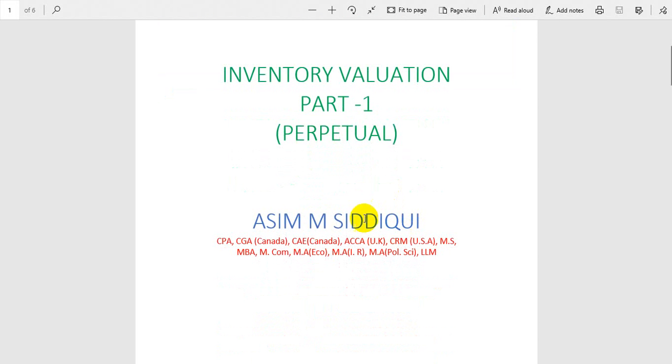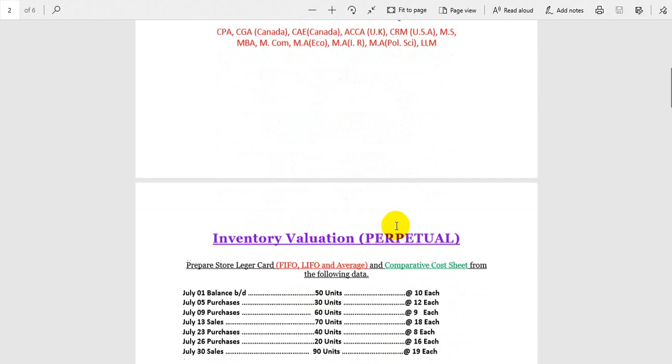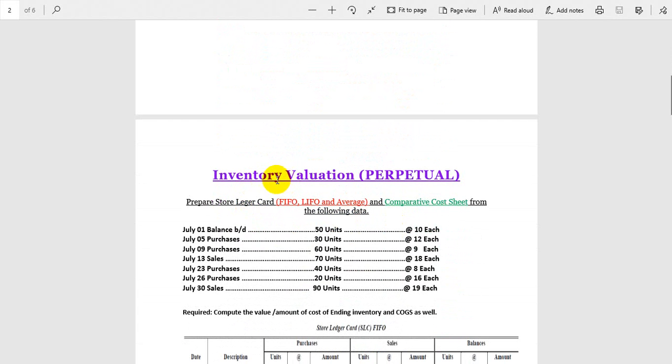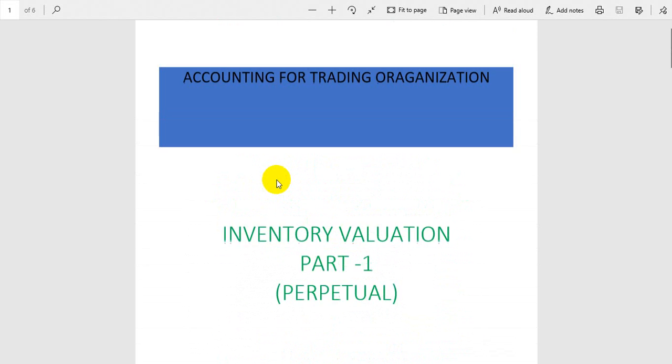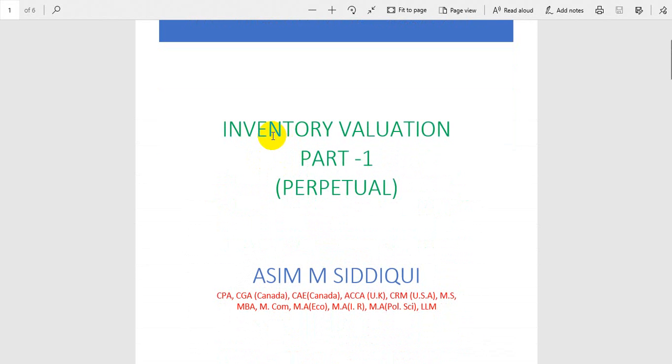Okay, guys. If we move forward, for better understanding we should first know what inventory is. Inventory is anything available in different forms like raw material, goods in process, and finished goods.